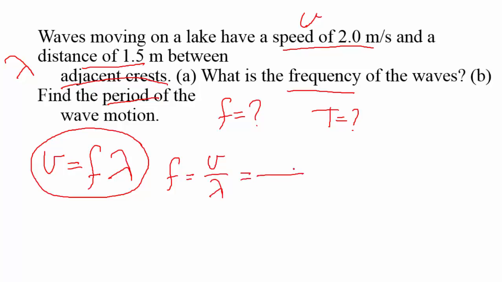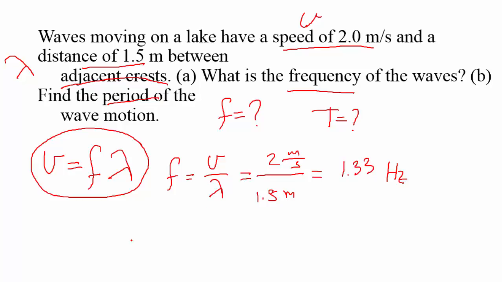The speed of the wave is given to be 2 meters per second. The wavelength is 1.5 meters. Now notice here meters will cancel out and we get the answer in 1 over second. 1 over second is hertz. So the answer will be in hertz. And 2 divided by 1.5 will yield 1.33 hertz.